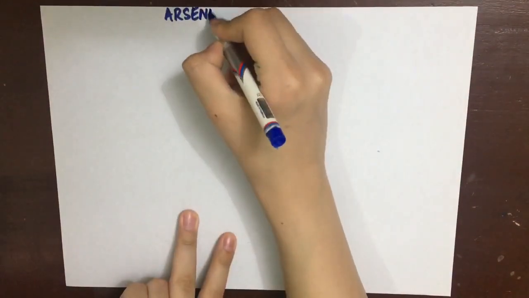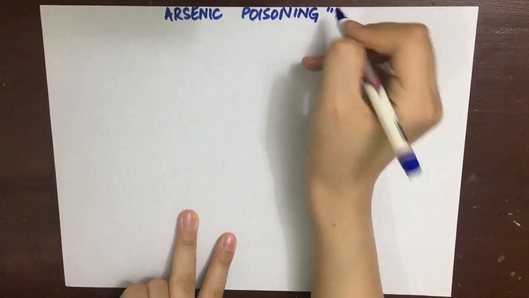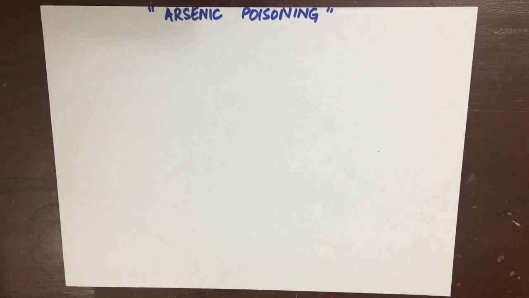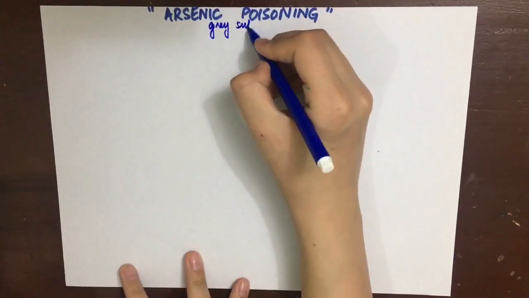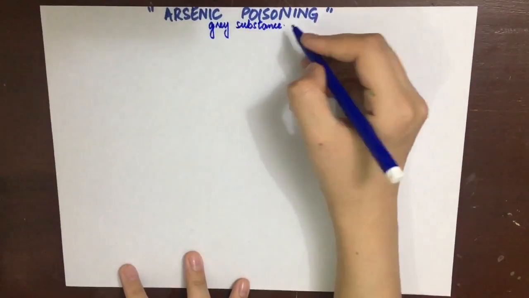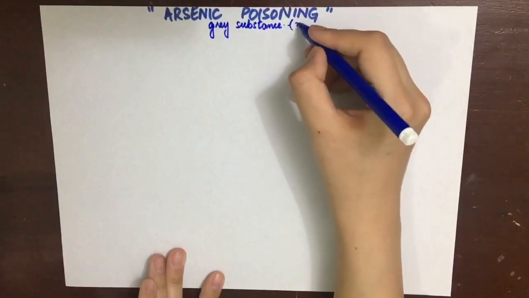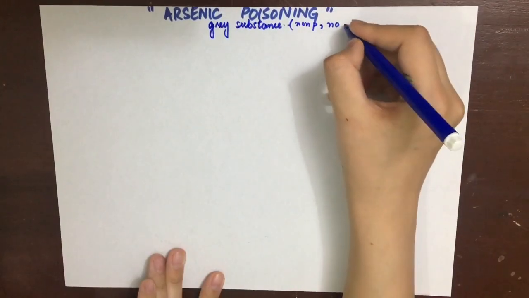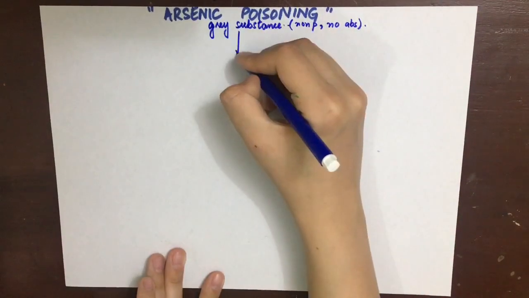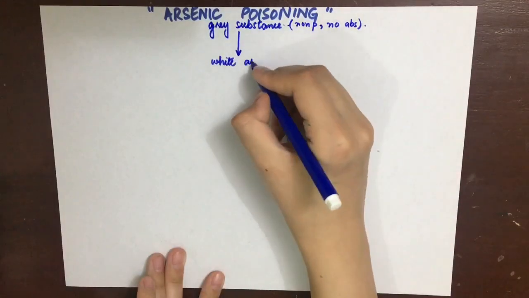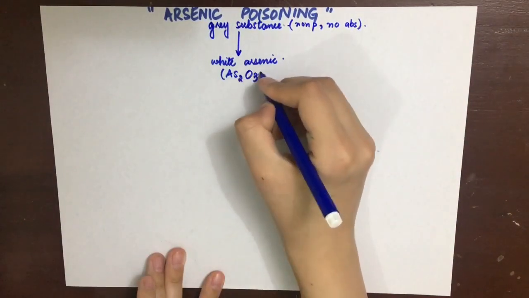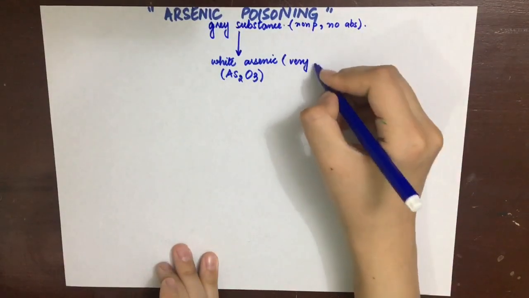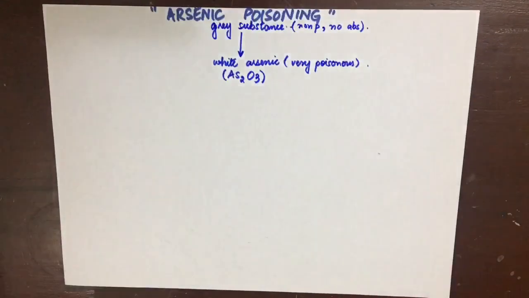Now we'll be looking at arsenic poisoning. This is the first in the group of metallic, inorganic, irritant poisons. Arsenic is basically a gray substance which is non-poisonous in the gray form, because it is insoluble in water and thus not absorbed. But in the white form, when it is converted into arsenic trioxide, it is very poisonous and tasteless.